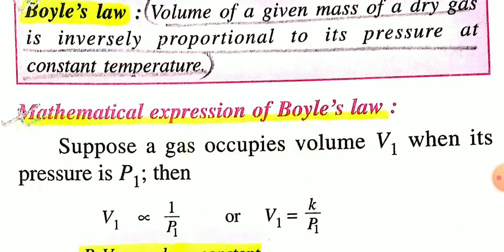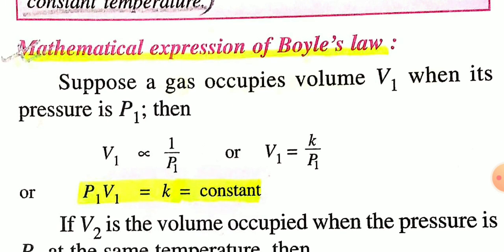Now, the mathematical expression of Boyle's law. If a gas occupies volume V1 when its pressure is P1, then according to Boyle's law, V1 is inversely proportional to P1. That means V1 is proportional to 1 by P1, or V1 is equal to K by P1, where K is a constant, or PV is equal to constant. PV is equal to P1 V1 is equal to constant.